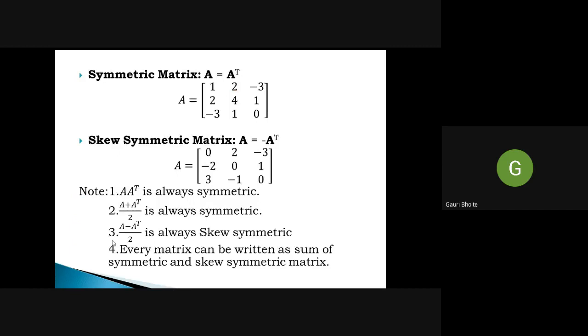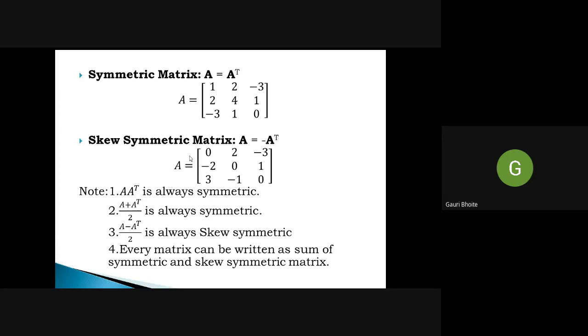Okay. Then you know symmetric matrix and skew symmetric matrix. A matrix is symmetric if A is equal to A transpose, and it is skew symmetric if A is equal to minus A transpose. Now what are the properties?